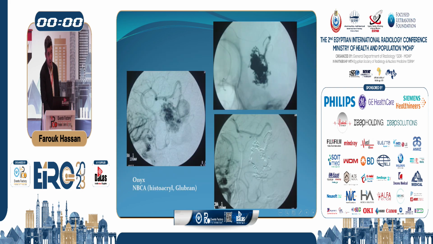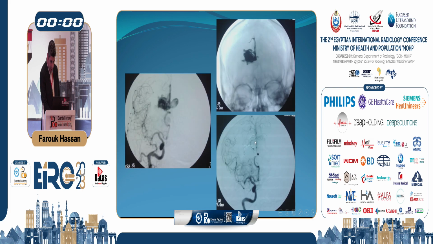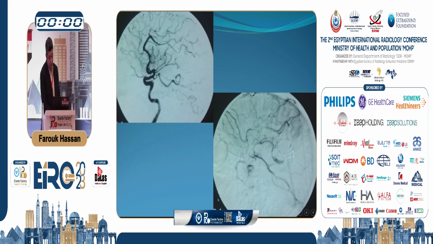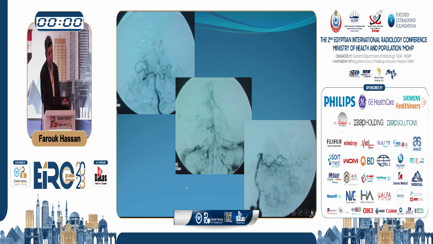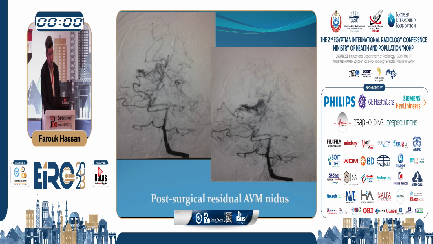So we went by transarterial approach. We occluded the AVM completely by injecting our onyx. And finally, we have occlusion of the AVM, as we can see from the anterior circulation here, and also from the posterior circulation, and that's enough. We don't have to infiltrate the venous aneurysm with the onyx. We just occlude the AVM, the foot of the vein, and the feeders, as we do with any AVM.